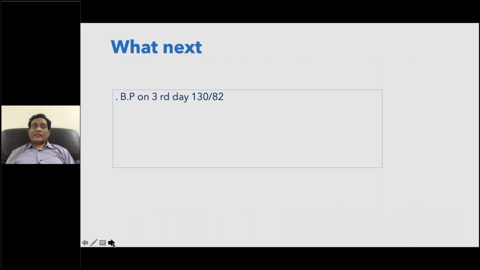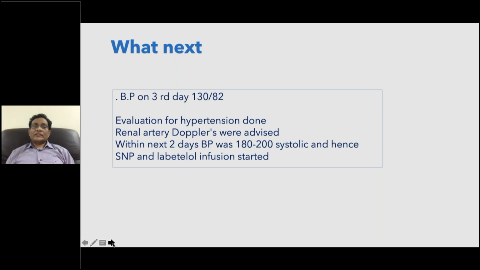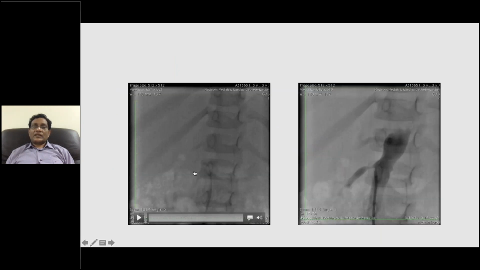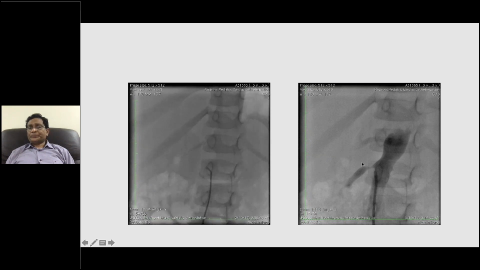Next day, we checked, BP was very high. BP significantly went up, 130/80. What is the reason? Then we checked and found that there is aortoarteritis with renal artery stenosis. This is another case example, not belonging to this particular child, but renal artery stenosis was there. We dilated this and stented it.